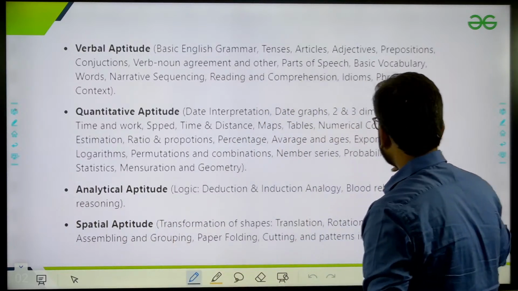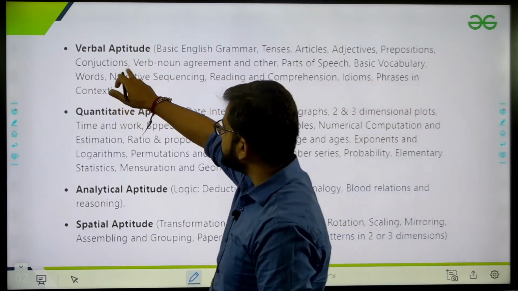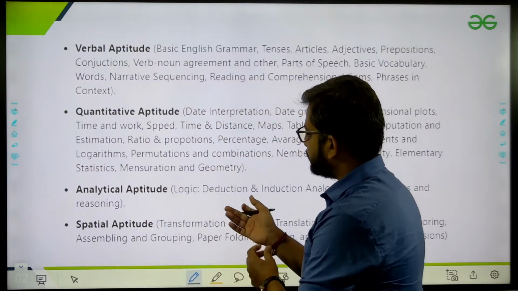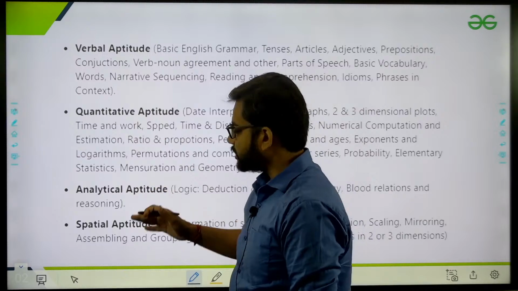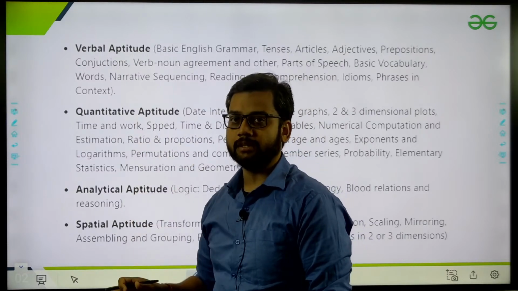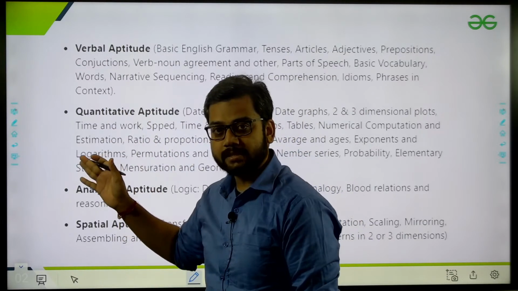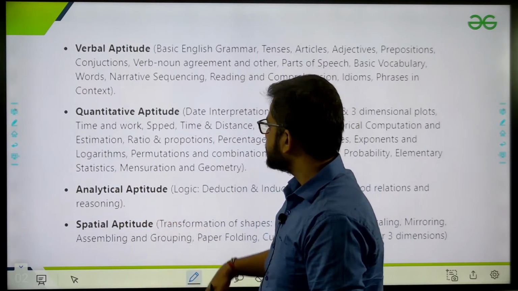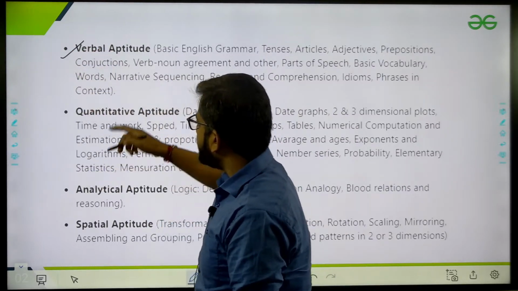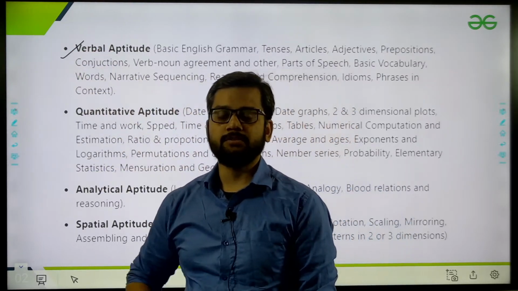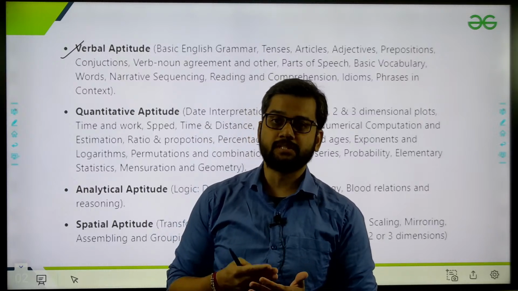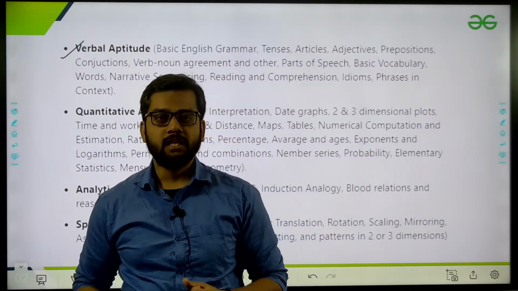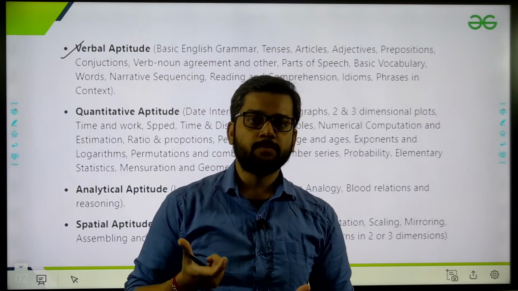The categories are verbal aptitude, quantitative aptitude, analytical aptitude, and spatial aptitude. What are these four things? Most of the students have already learned about this. I have just categorized it in a special manner. Most people have an idea about verbal aptitude. What is verbal aptitude? They will give you certain passages, and out of the passages you have to find the meaning of certain sentences. They will give you fill in the blanks where two appropriate words will fill.